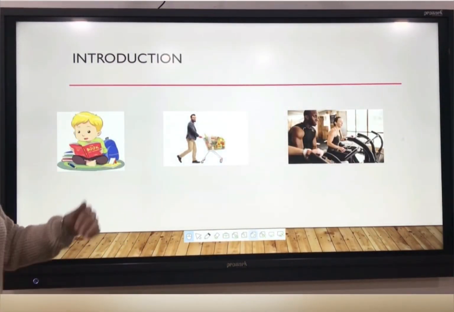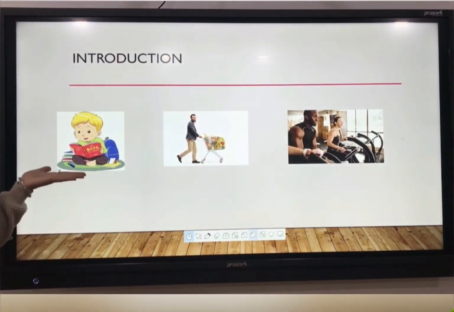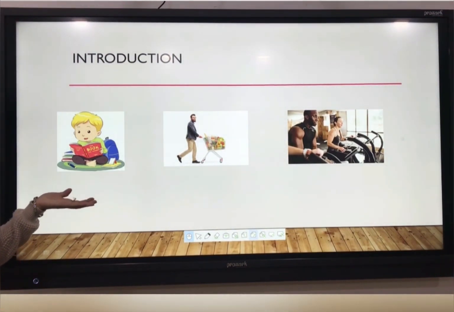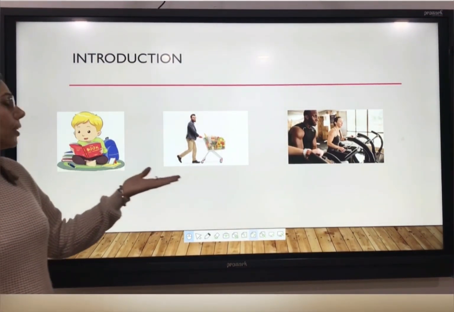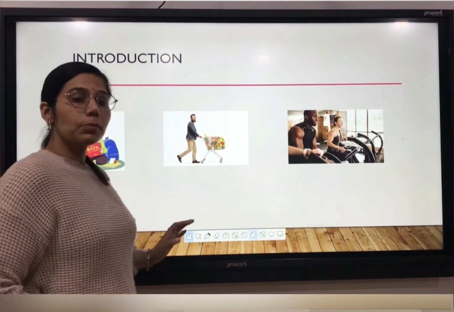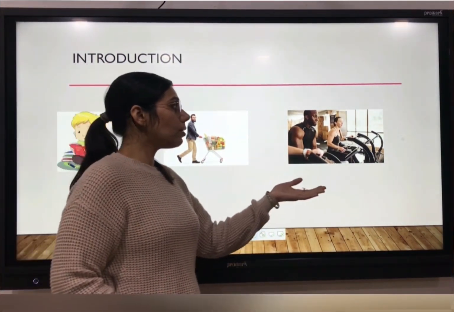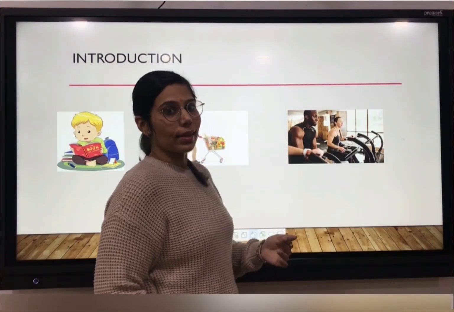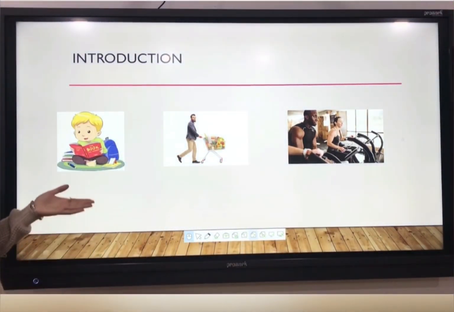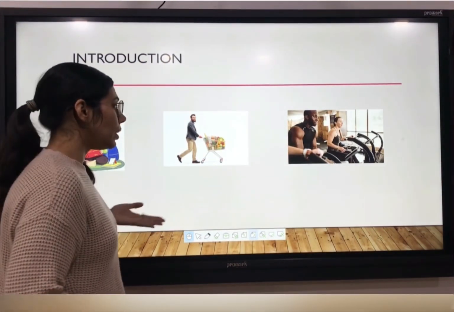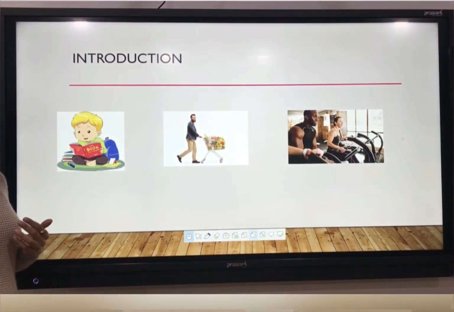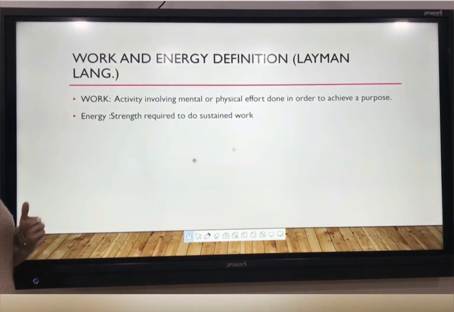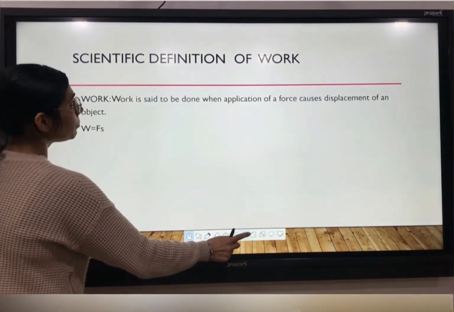Look at these three pictures. In the first picture, a boy is simply sitting and reading a book. In the second picture, a guy is pushing a cart. In the third picture, these two guys are doing exercise. So, can you tell me in these three who is doing work? Let us proceed to understand this concept.